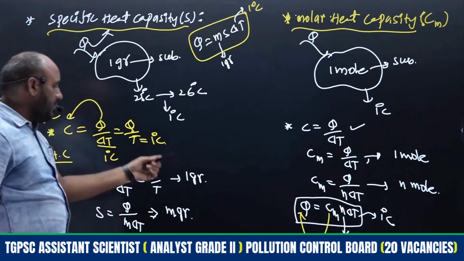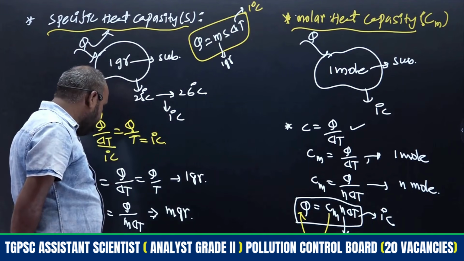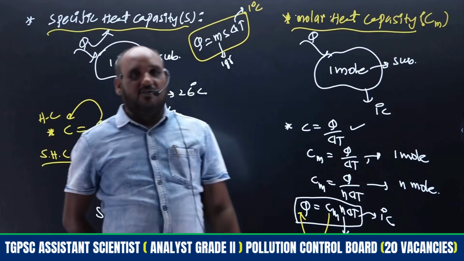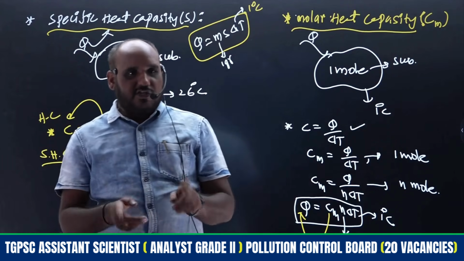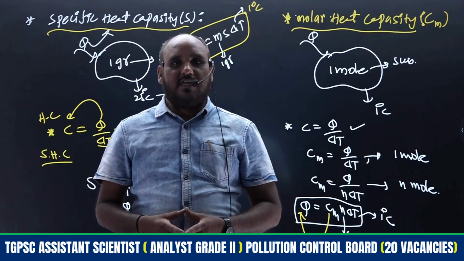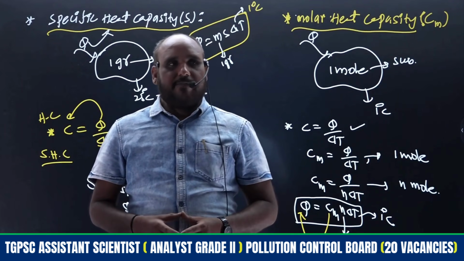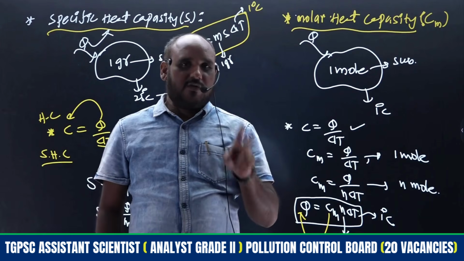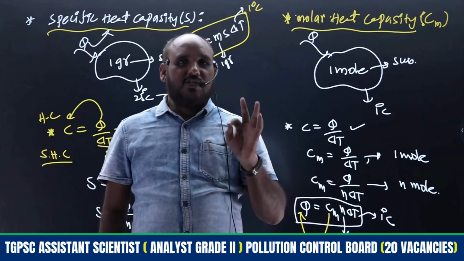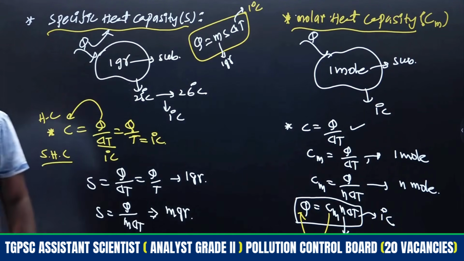Somehow, this is a continuation topic. What is meant by molar heat capacity at constant volume, what is meant by molar heat capacity at constant pressure, what is the relation between them, what are the applications of the Cp and Cv values, and what is the work done for isothermal and adiabatic processes, including the zeroth and first law. We will continue that in the next class. Thank you.